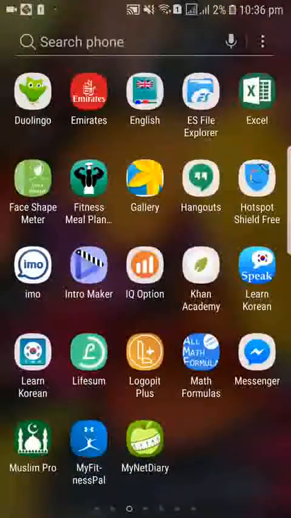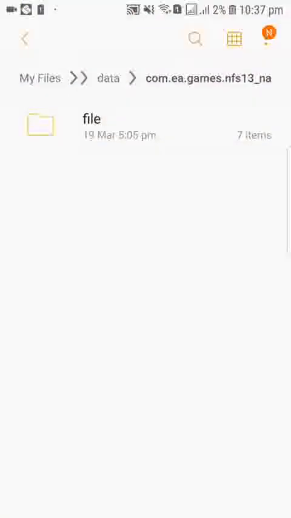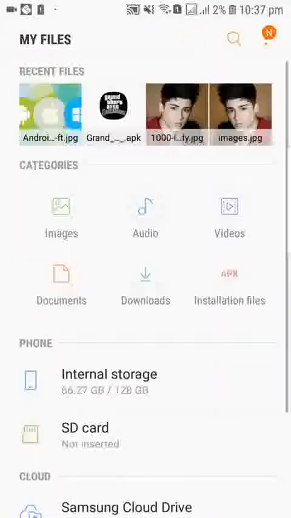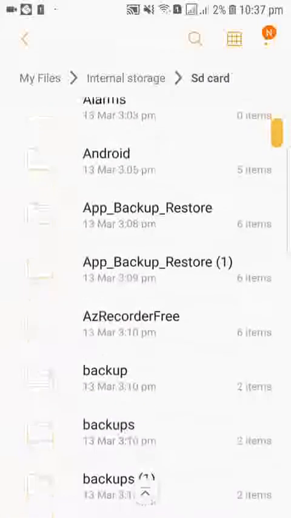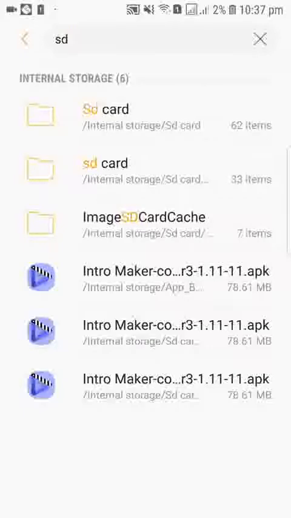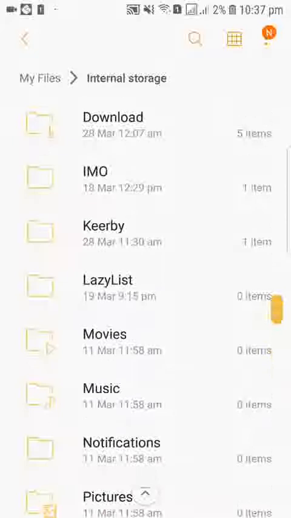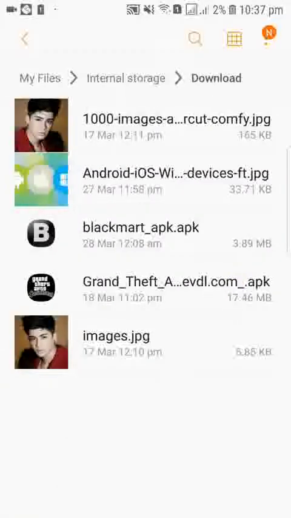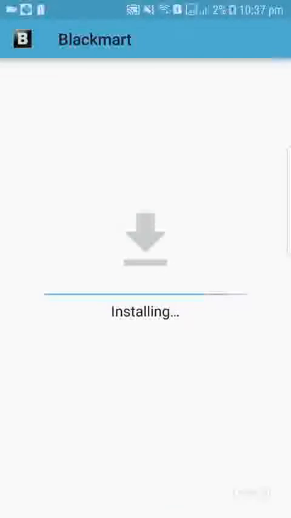Once it has downloaded, you're gonna go to My Files, back, internal storage, SD card, and over here internal storage, and scroll down to downloads, and over here is the Black Mart app, and then you're simply gonna install it by clicking over here.